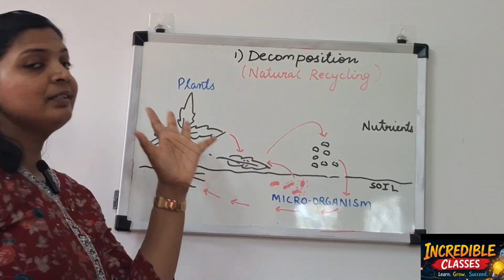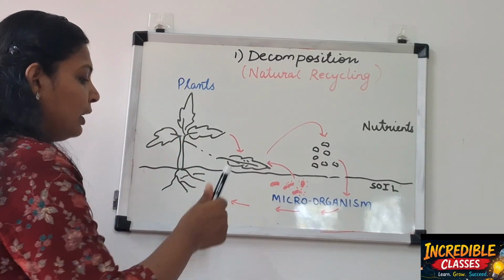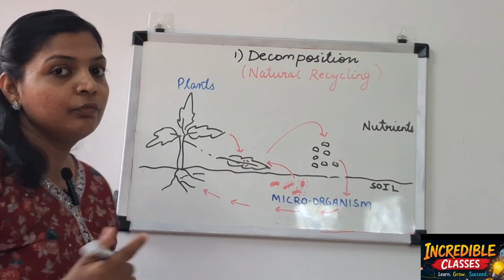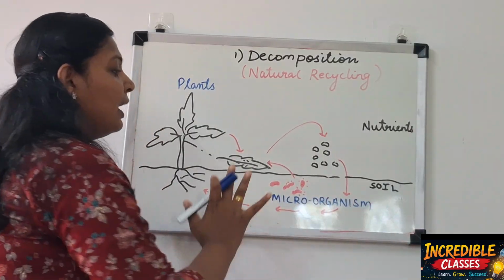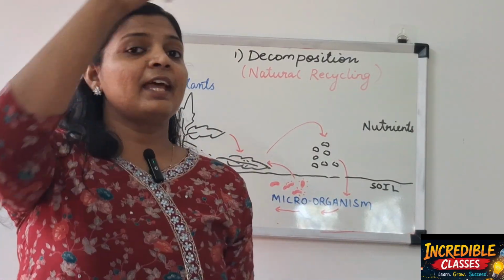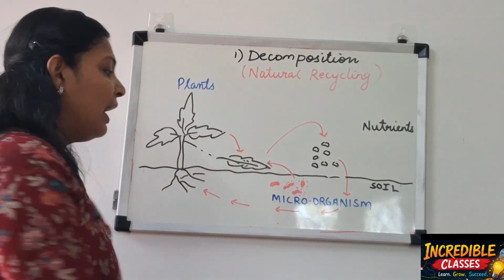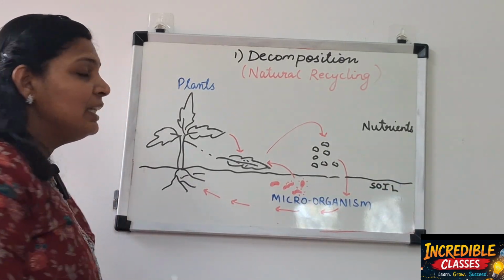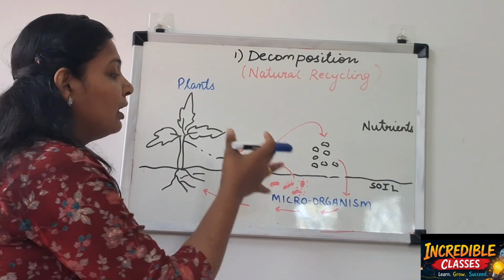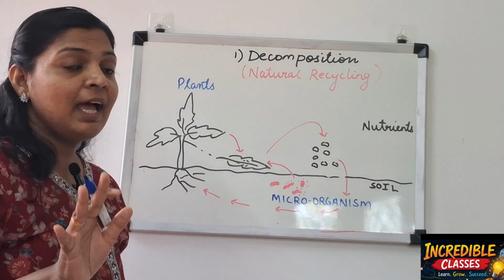See, this is a plant. Consider it a plant. Leaves often fall down. Now this is the soil part, and I told you that microorganisms are everywhere and they are also present in the soil. When leaves fall down or animals die, what happens?